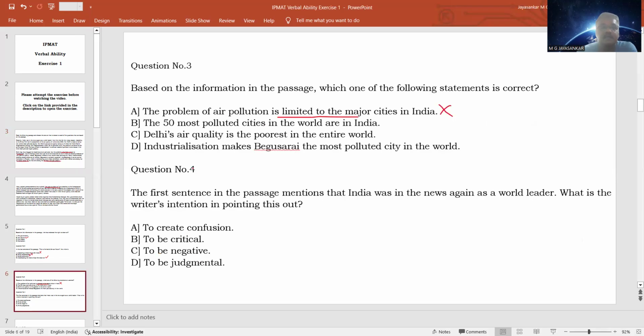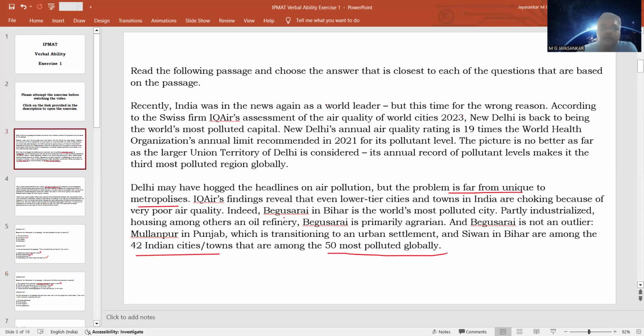So will this statement be correct? The 50 most polluted cities in the world are in India. It is wrong. Out of the 50 most polluted cities, 42 are in India. That is the correct statement. Option C, Delhi's air quality is the poorest in the entire world. Is this a correct statement? Again, wrong. It is Begusarai's air quality that is the poorest in the world, because he says that Begusarai in Bihar is the world's most polluted city.